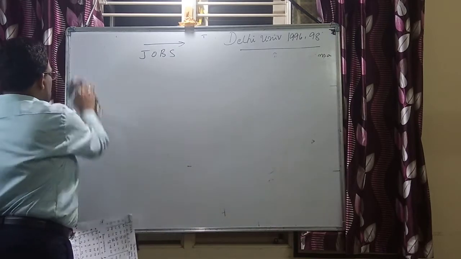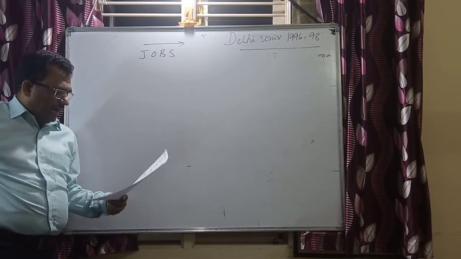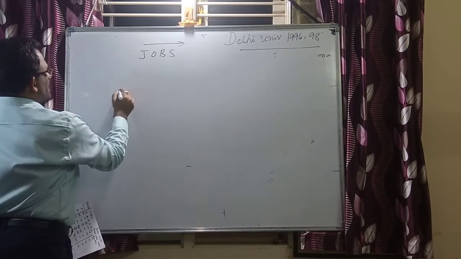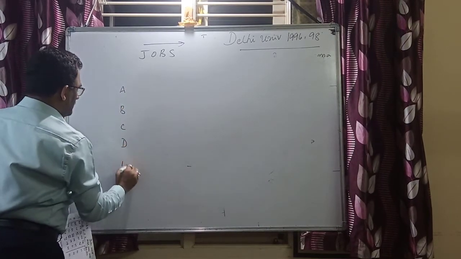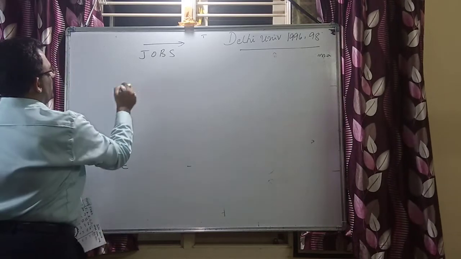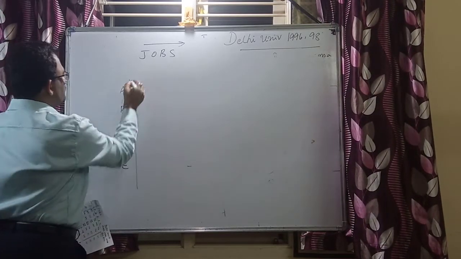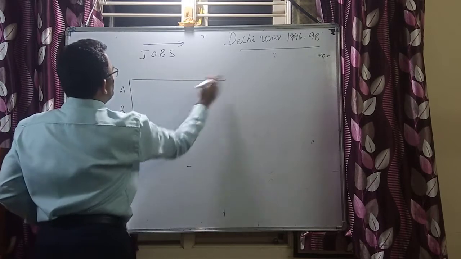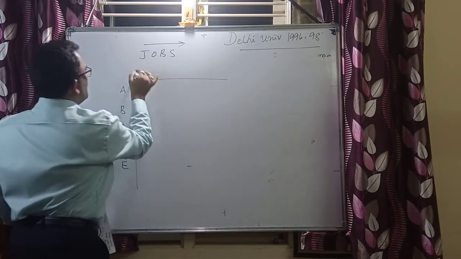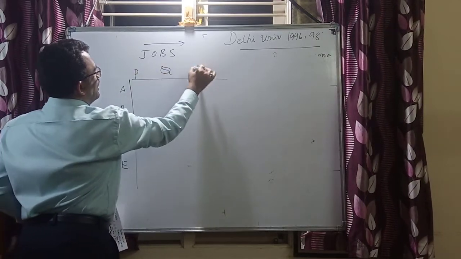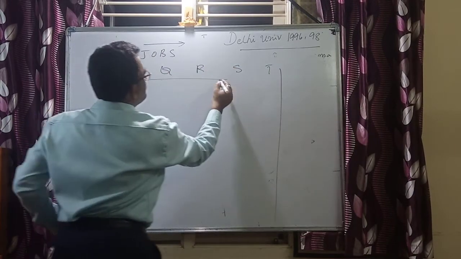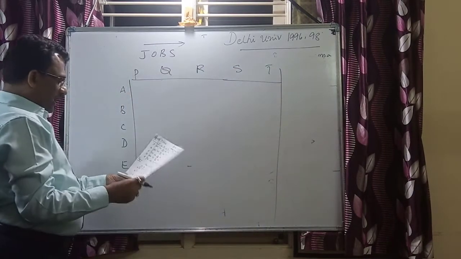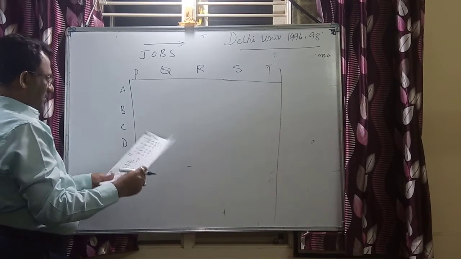Now based on this column minima, we are going to have the revised matrix in the second step. I have this revised matrix with rows A, B, C, D, E and columns P, Q, R, S, and then T. The first row is 3, 3, 1, 2, 0.